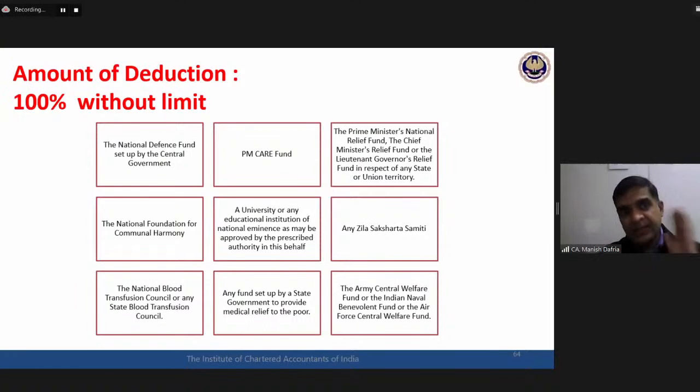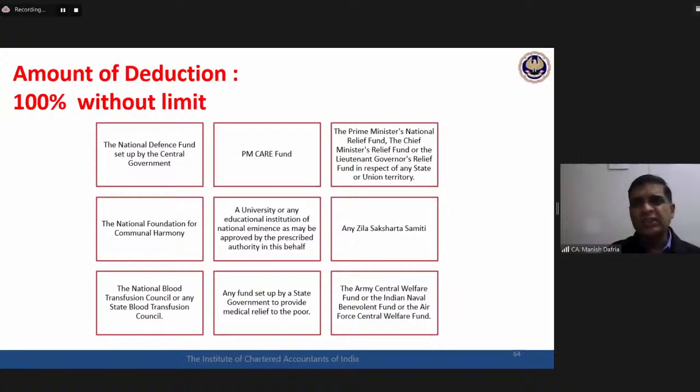So for example, the National Defense Fund, or the recent entry in this particular list during COVID times, the PM Care Fund, or the Prime Minister's Relief Fund. Okay, so let's take the example of the National Defense Fund. For example, my assessee has given a donation of 10 lakhs to the National Defense Fund. Whatever is his income, there is no maximum restriction. He can give whatever amount. So he has given 10 lakhs, and then 100% of that 10 lakhs would be the deduction available.